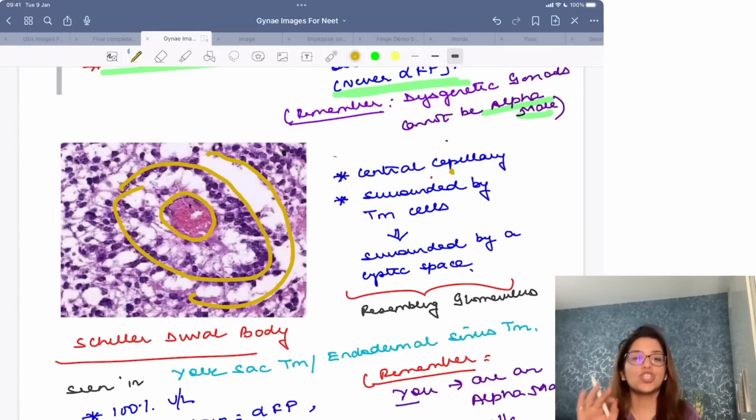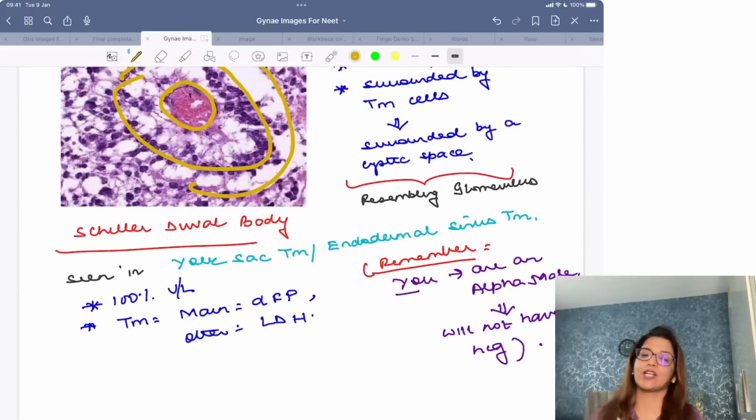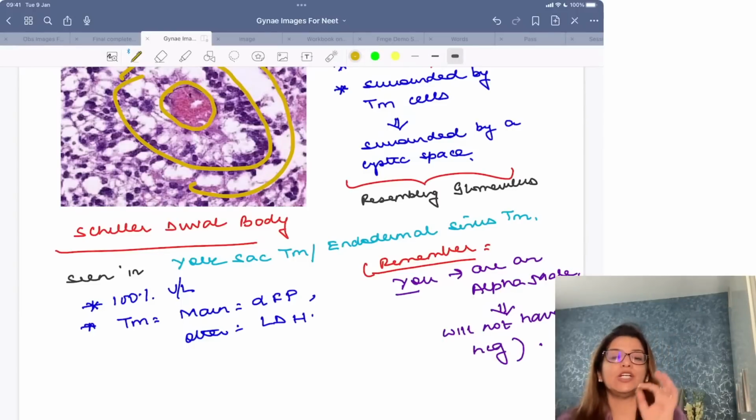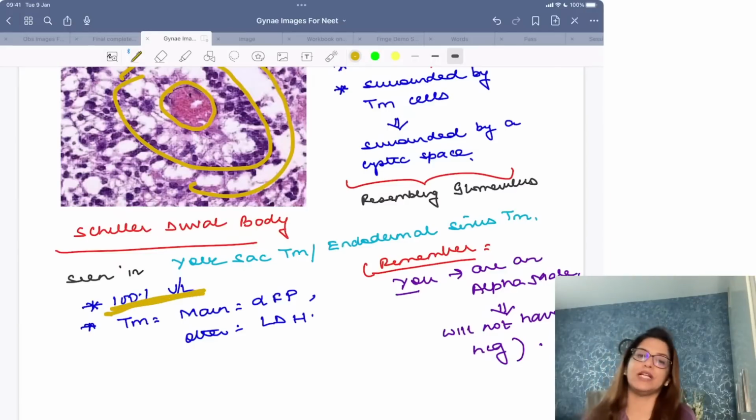This is the Schiller-Duval body. Schiller-Duval body is seen in yolk sac tumor or endodermal sinus tumor, right? Clear? Now, yolk sac tumor is a germ cell tumor which is 100% unilateral.